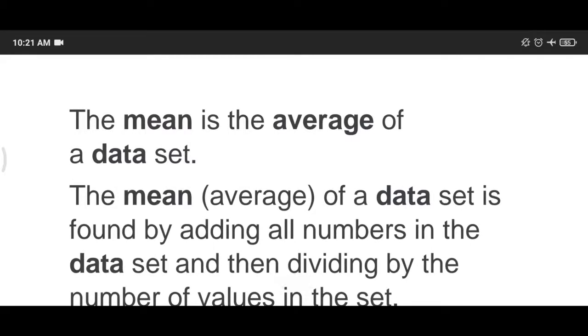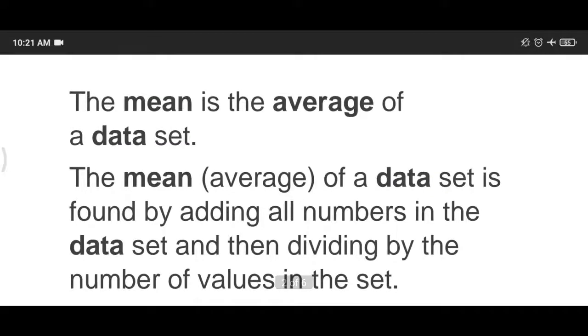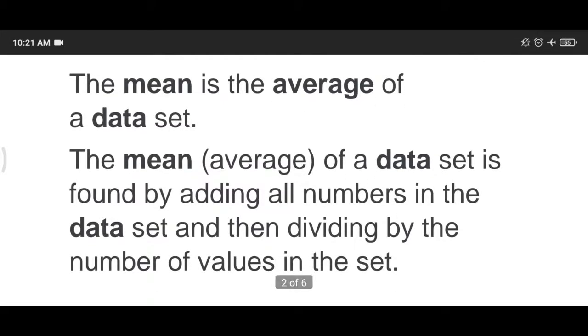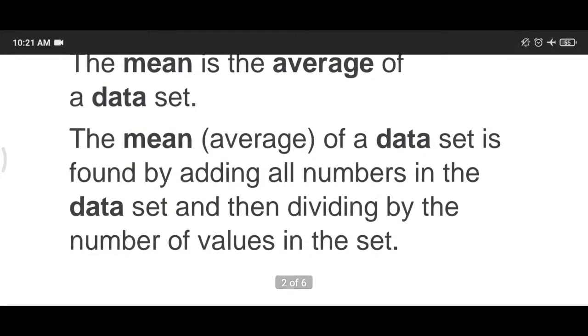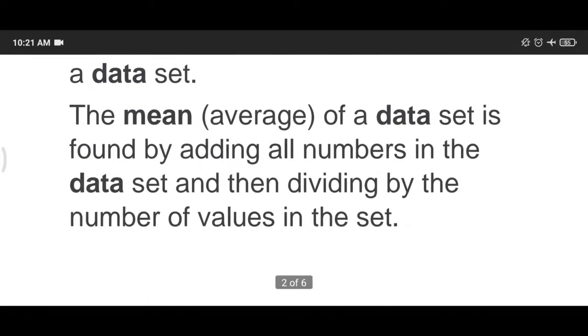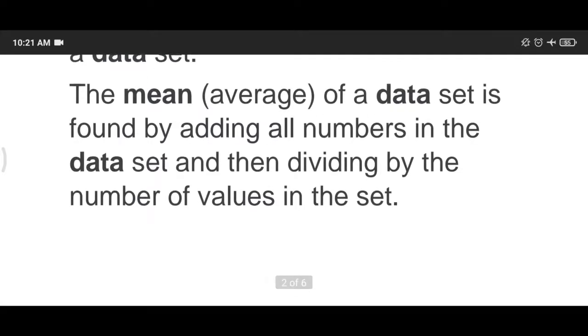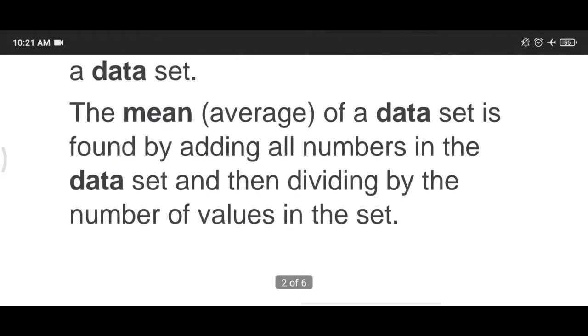Means whenever there is data of numbers, then we will find the average, and this average of the data is known as mean. We can find the mean by dividing the sum of all the numbers by the number of values, then we will get the mean of the data.